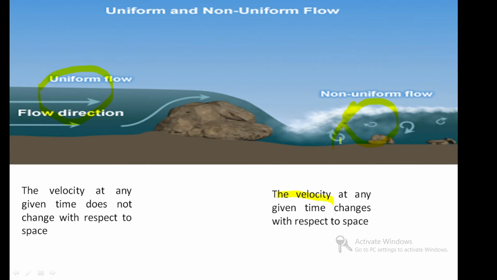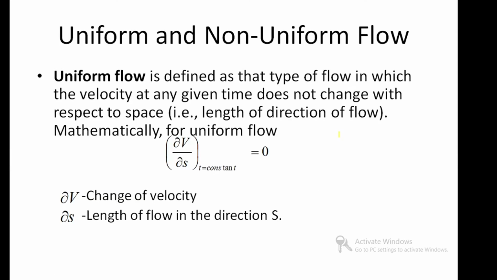Next we go for the definition. Uniform flow is defined as the type of flow in which the velocity at a given time does not change with respect to space. At any space the velocity does not change, it equals 0, with t equal to constant. Here the mathematical representation is ∂v/∂s at t equal to constant equals 0. Here ∂v is the change in velocity, and ∂s is the change in length of flow in direction s.